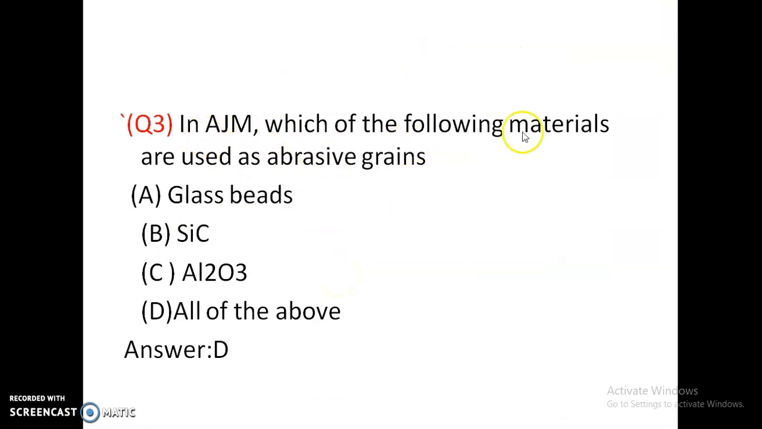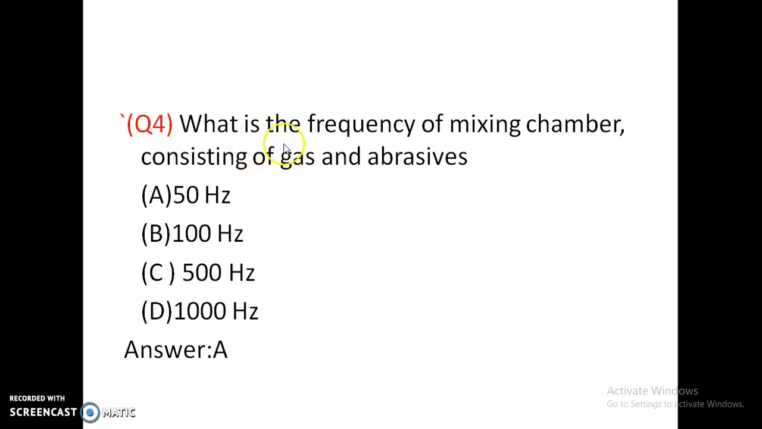In AJM, which of the following materials are used as abrasive grains? Glass beads, silicon carbide, alumina, all of the above. In abrasive jet machining, glass beads, silicon carbide and alumina, all three can be used as abrasive grains. Option D is correct. What is the frequency of the mixing chamber consisting of gas and abrasives in abrasive jet machining? 50 Hz, 100 Hz, 500 Hz, 1000 Hz. So the frequency of the mixing chamber in AJM is 50 Hz.